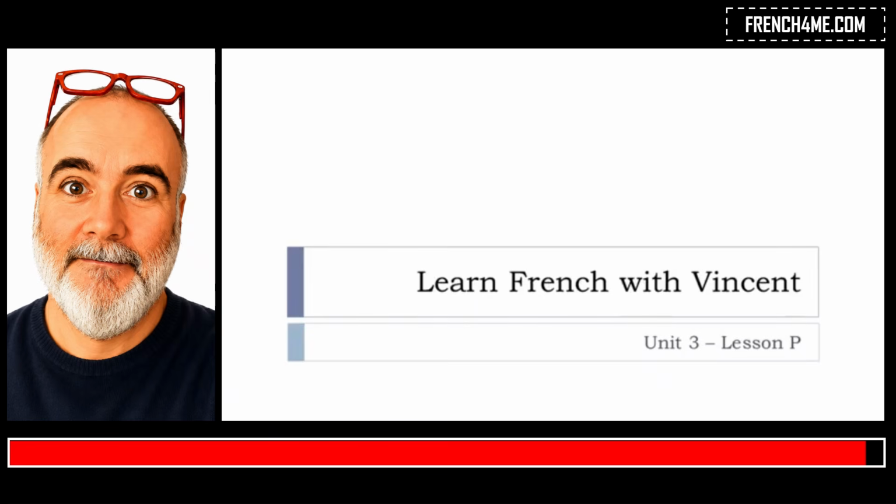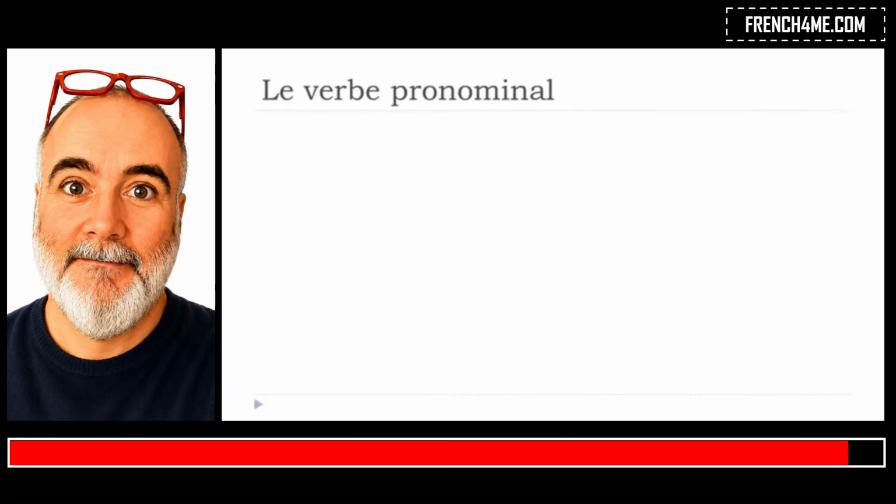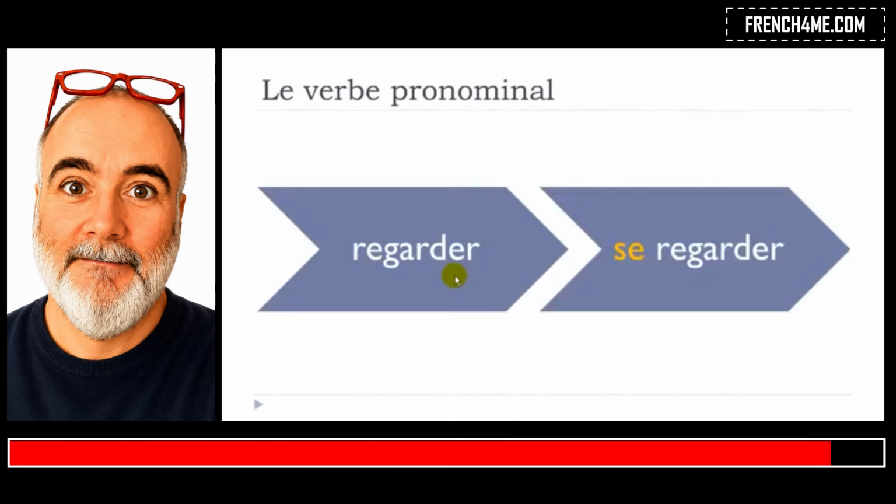And it's an important lesson because we'll discover together le verbe pronominal. So, what is le verbe pronominal? First we'll take an example. Regarder, to look, to watch, okay? And then se regarder. In that case it would be to look at oneself, okay?